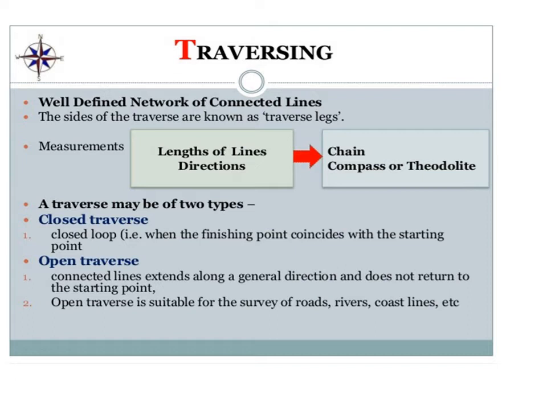A traverse may be of two types: one is closed traverse and another is open traverse. A closed traverse forms a closed loop, whereas in an open traverse the connected lines extend along a general direction and do not return to the starting point. An open traverse is suitable for the survey of roads, rivers, coastline, etc.